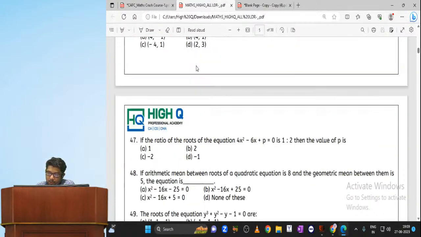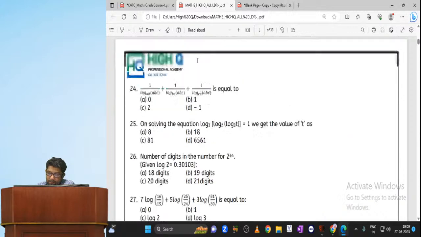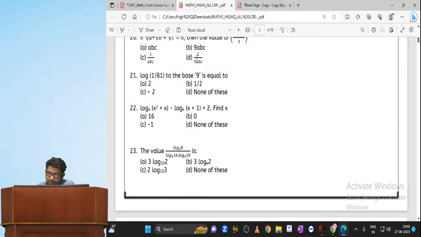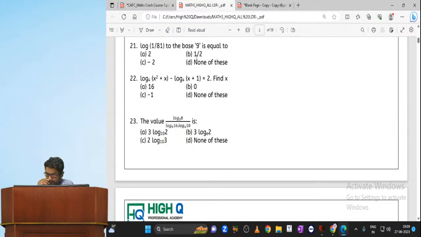Now, I would like to do some problems from logarithms. For example, log of x square plus x to the base 4, log of x plus 1 to the base 4 is equal to 2. Find the value of x. Sir, I would like to use the trial and error method. Of course, you can use trial and error method. That is your wish.